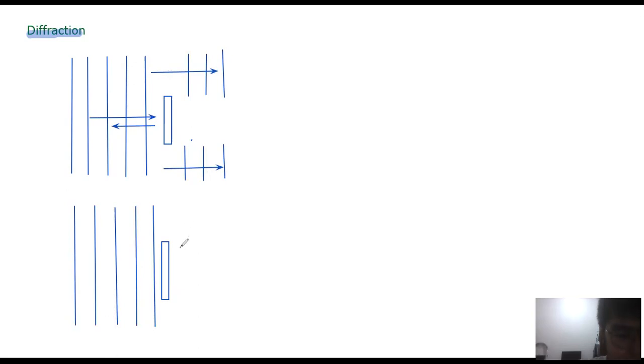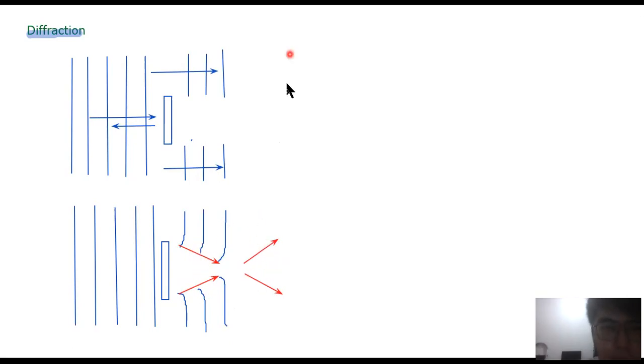So it looks like this. After passing through the obstacle, it will become like this, and like this. Okay, you can see the region nearer to the edges will be curved upward. In fact, if I draw the direction of the wave, it is traveling in this direction. It's kind of like spreading. Okay, this one we also call spreading. Not necessarily it has to be pointing away. This is also called spreading.